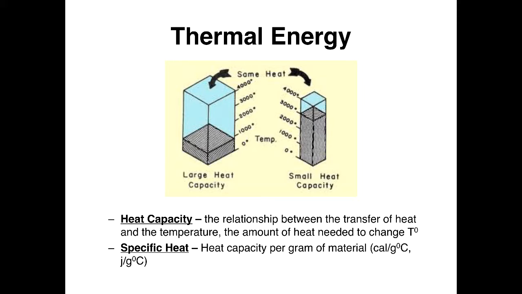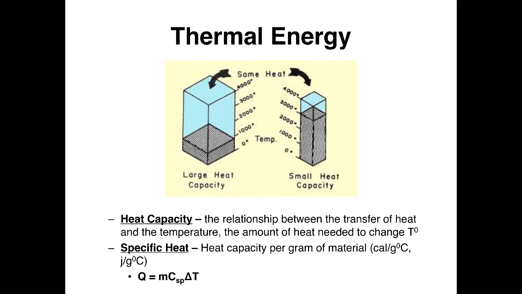Specific heat is the heat capacity that's corrected or balanced for the size of the material. And so the specific heat is the heat capacity divided by the mass. And it is either in calories per gram degree centigrade or joules per gram degree centigrade.